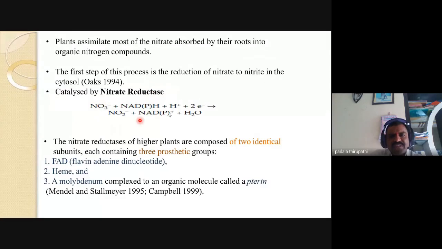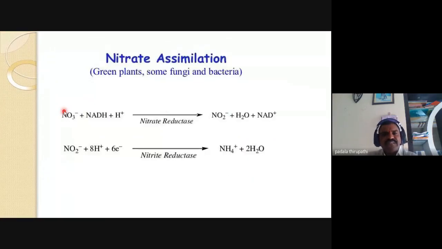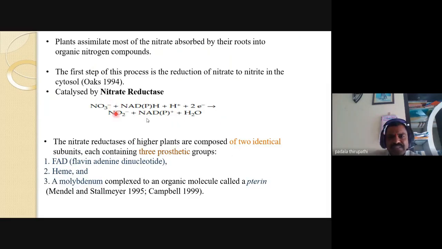So this is the first step of nitrate reduction: nitrate and NADH plus H plus, in the presence of nitrate reductase enzyme, form nitrite. Then the nitrite is reduced a second time.